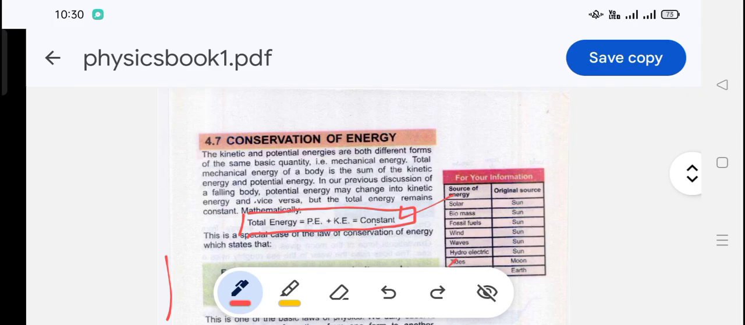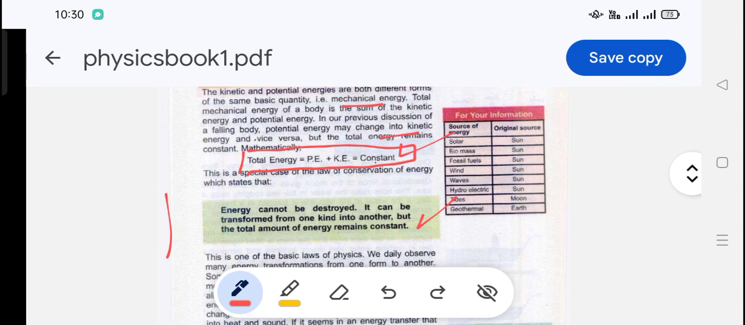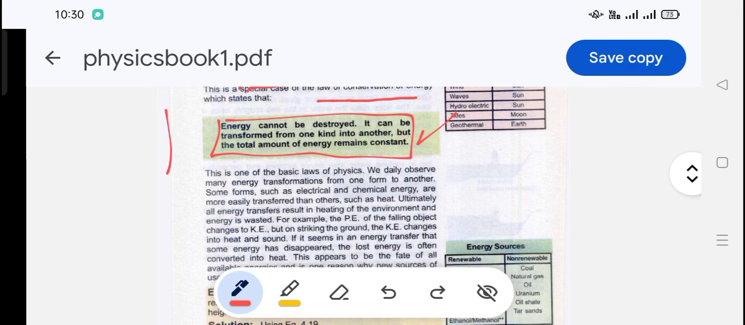The kinetic and potential energies are both different forms of the same basic quantity, that is mechanical energy. Total mechanical energy of a body is the sum of kinetic energy and potential energy. In our previous discussion of a falling body, potential energy may be changed into kinetic energy and vice versa, but the total amount of energy remains constant. This is a special case of the law of conservation of energy. This is also known as the law of conservation of energy. This is one of the basic laws of physics.